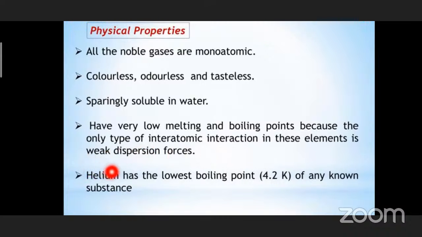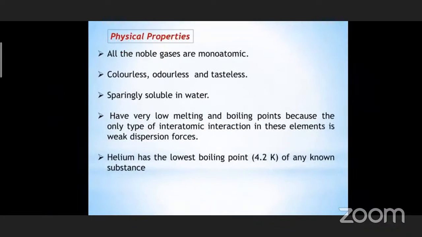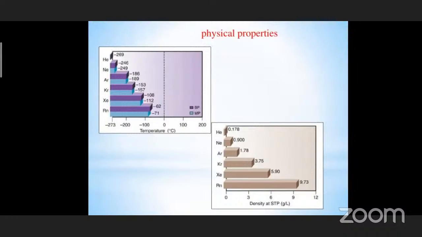Helium has the lowest boiling point of any known substance. This is an important point. Its boiling point is about 4.2 Kelvin. This is the graph of the noble gases showing their melting and boiling points.